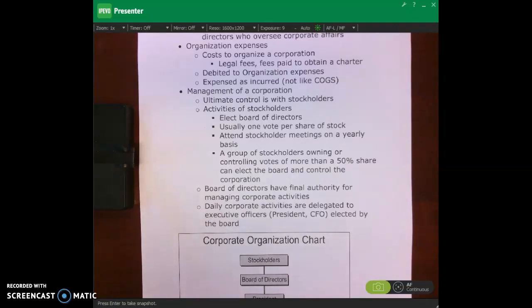We talk about management of the corporation. The ultimate control is with the stockholders.